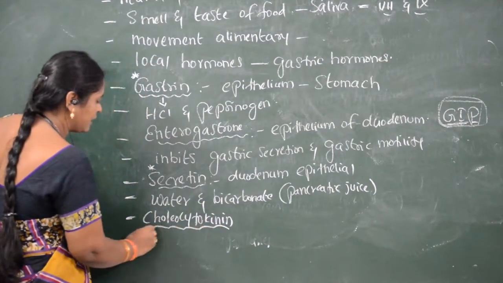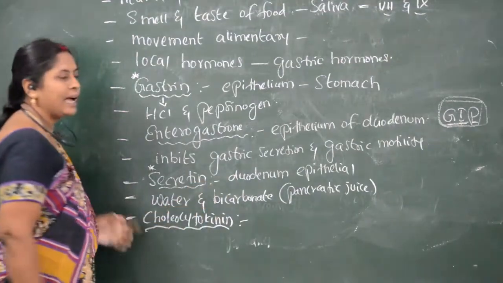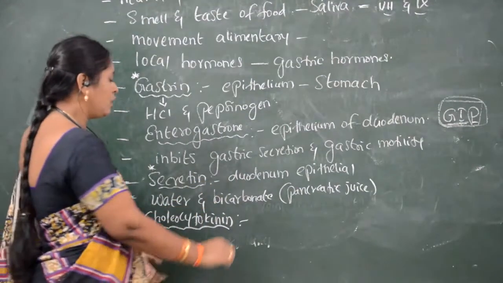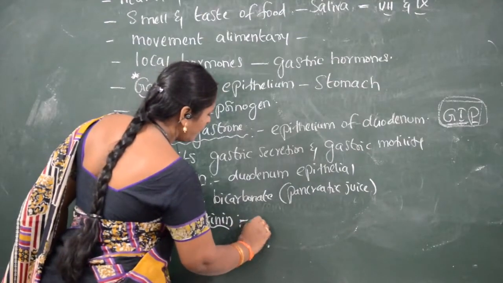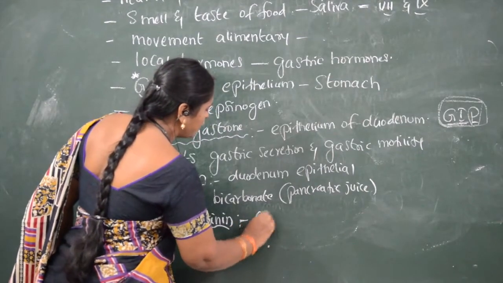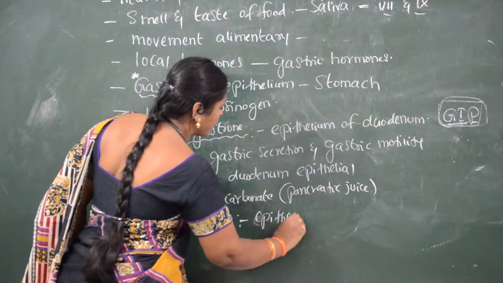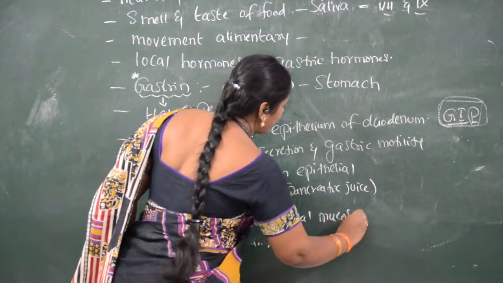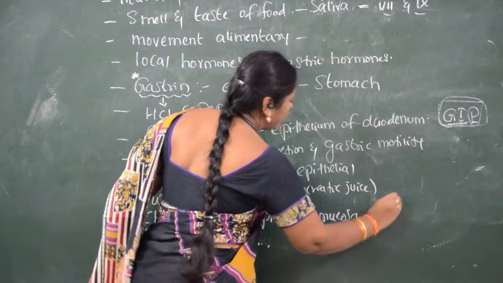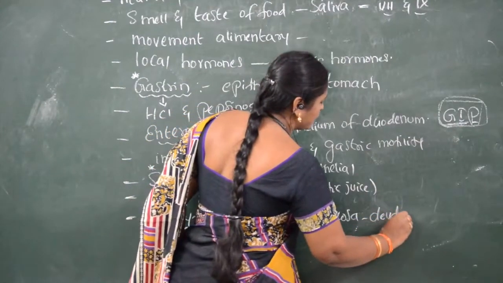Choleocytokinin is another gastric hormone. Choleocytokinin is present in the epithelial mucosa of duodenum.